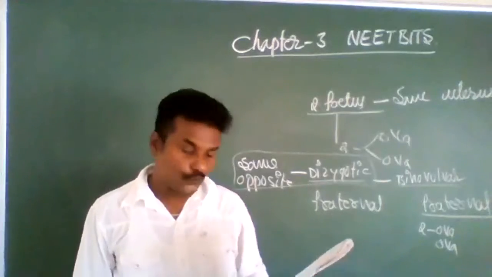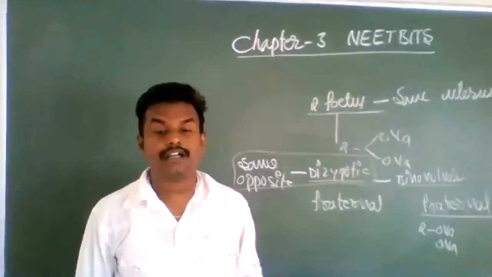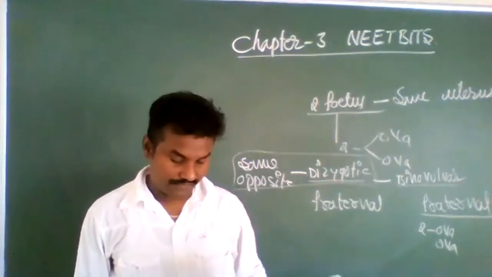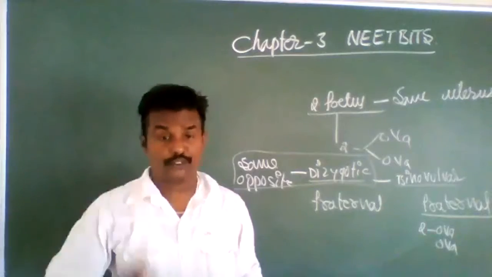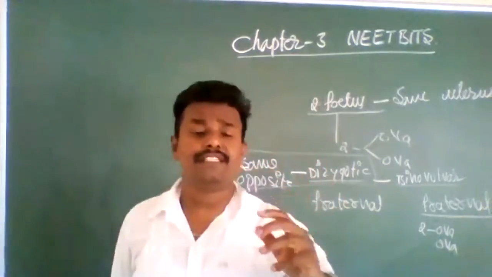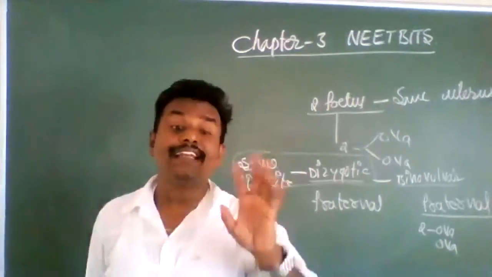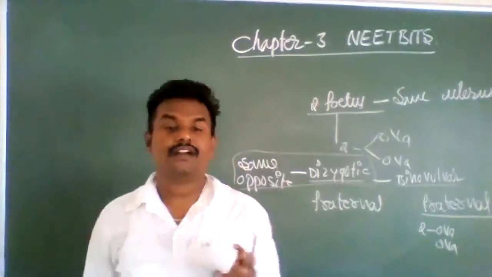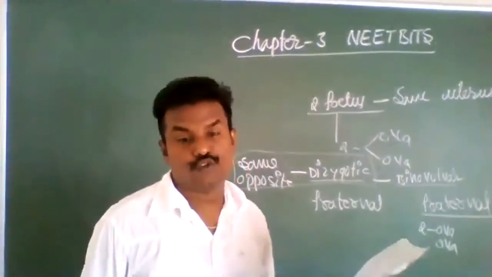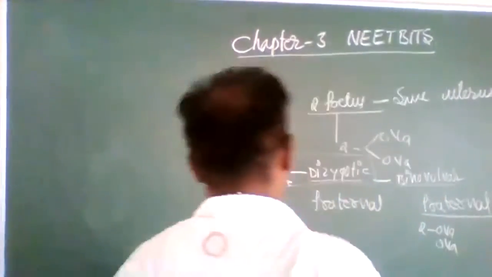Okay, so here, two offspring developed in the same uterus from fertilization of two different ova are called dizygotic twins or binovular twins or fraternal twins. Monozygotic, first option. Monozygotic means what? One zygote. At the time of cleavage, one zygote is divided into two fetuses. Those two fetuses are identical with each other. That is called monozygotic twins. So the option is the fourth option. Second and third options are correct.